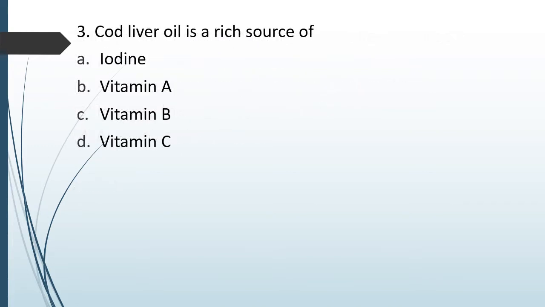Question number 60. Cod liver oil is a rich source of iodine, vitamin A, vitamin B or vitamin C. The correct answer is option B. It is a rich source of vitamin A.